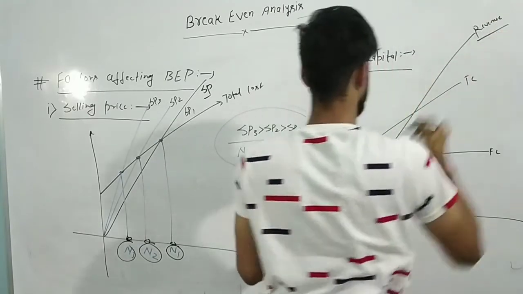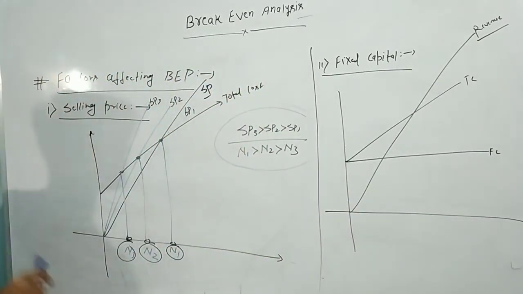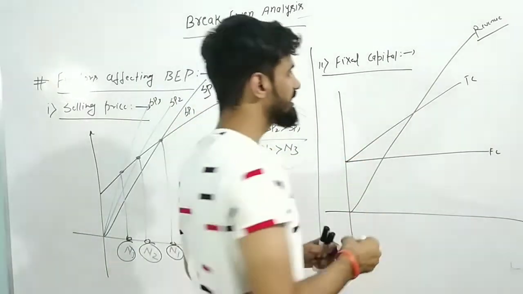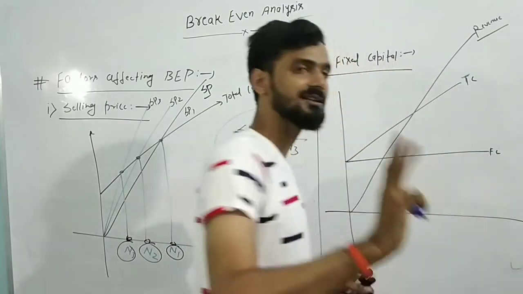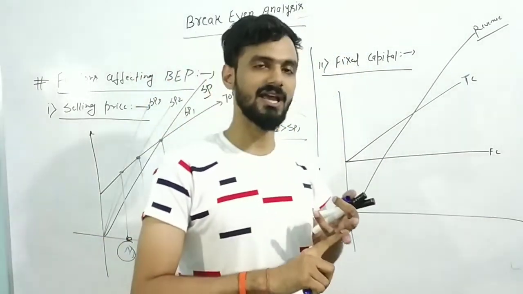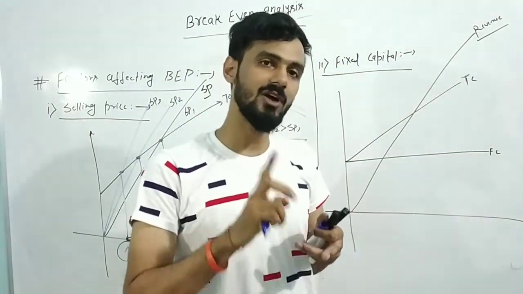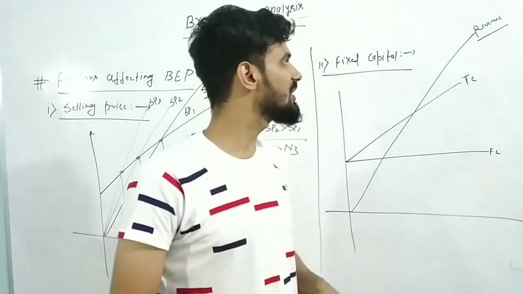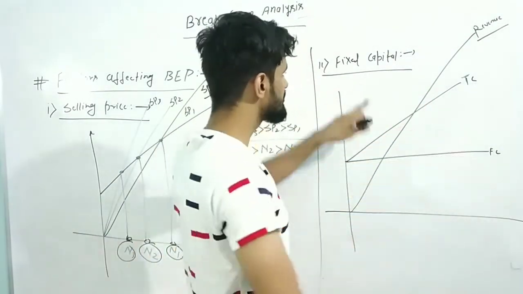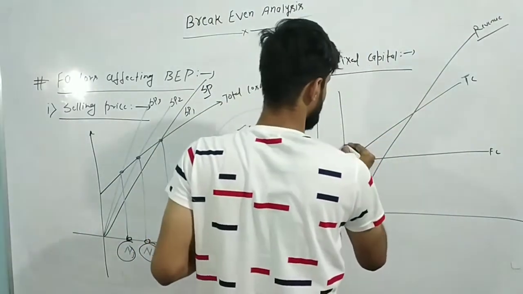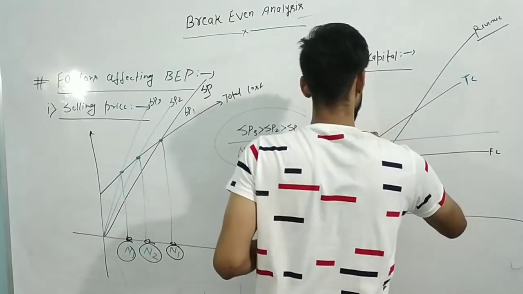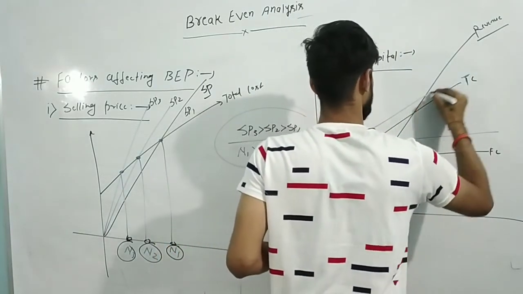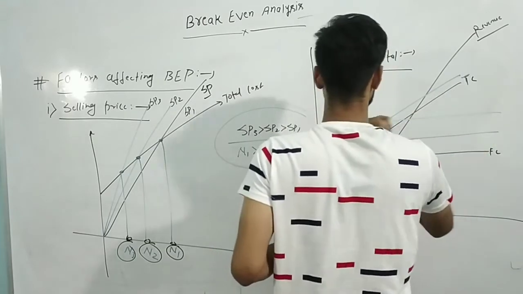If you are going to keep your revenue fixed, or if you are going to keep your variable cost fixed, because there are three factors: fixed cost, selling price, and variable cost. Out of three, you have to keep two fixed and one you have to vary. I am going to change fixed capital. If you change the fixed capital, then your graph will be like that.